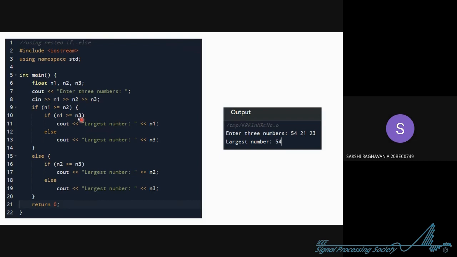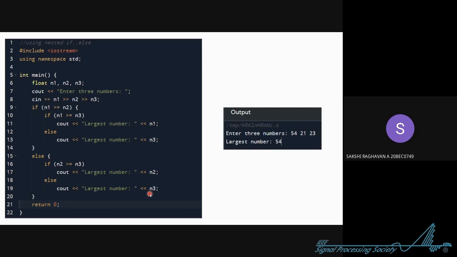Okay. Now we did it with A. Now if A is not greater than B, we'll do the same thing but with B. We'll compare B with C. Now if B is greater than or equal to C, B will be the greatest. Okay? And if B is not greater than C, what will happen? C will be the greatest.